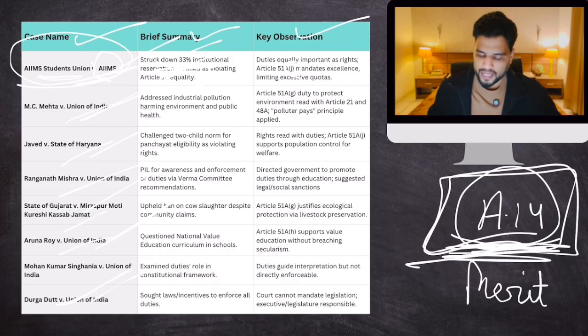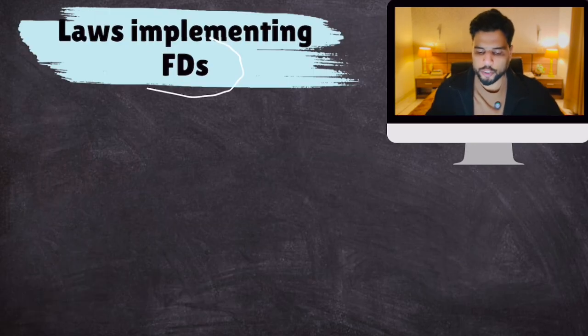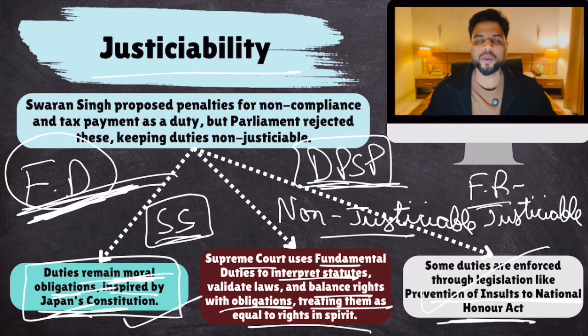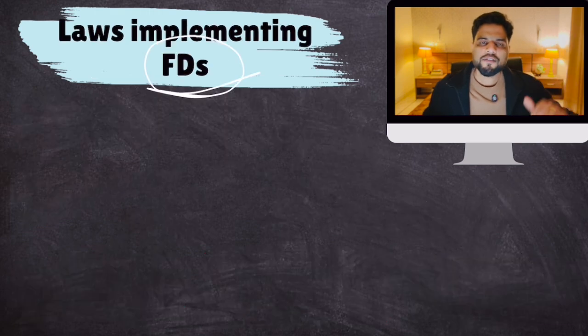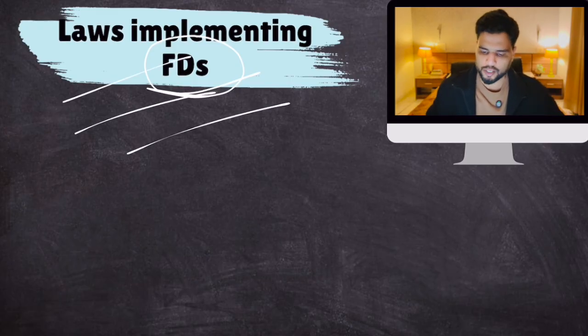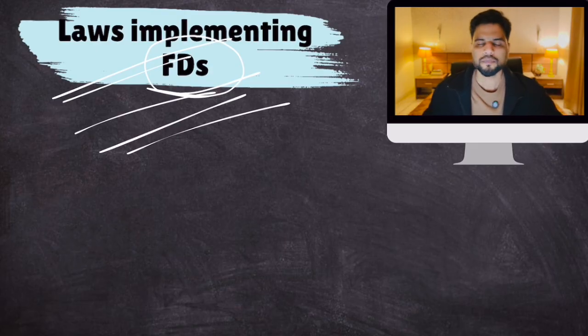Okay. Plus, I told you that fundamental duties can be implemented through laws. So one law we have discussed, Prevention of Insults to National Honor Act. You cannot disrespect the flag. You cannot disrespect national emblems. So this is given. Okay. Then other fundamental duties are implemented via other laws. There is a table in your notes which explains those laws. Those laws are given which implement a specific fundamental duty. So do go through that. All right. Simple. So this is all you need to know as far as fundamental duties are concerned.